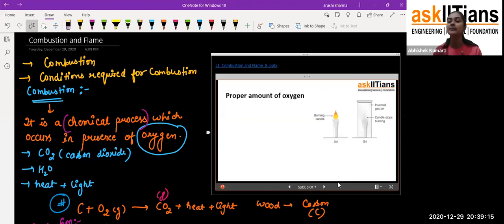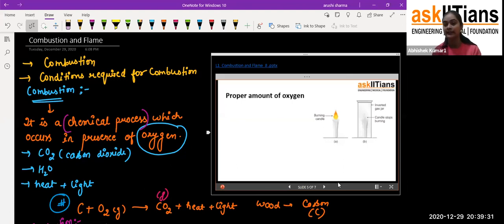If there is no supply of oxygen, the candle is not going to burn. Okay, you can also do this at your home, because it is not harmful, and it is not that difficult to do.